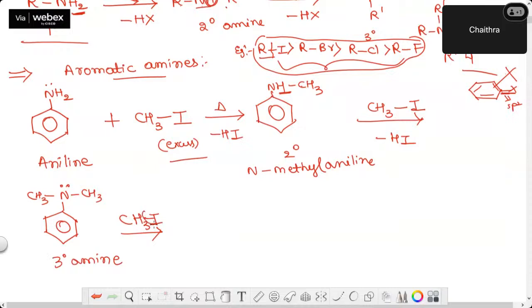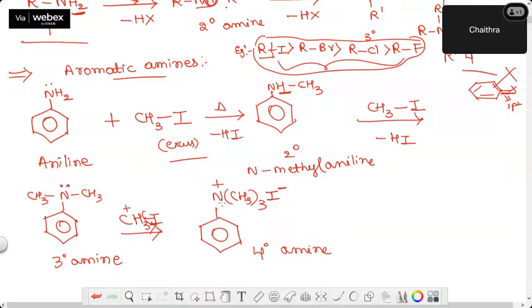So how does the bond cleavage happen here? I minus CH3 plus, correct? No. Now this electrophile attacks this nucleophilic reagent and utilizes this lone pair of electrons and forms a bond. So you will get N(CH3)3 in the vicinity of the positive species only; the negative ion will be there. So finally, this nitrogen is attached to 3 carbon atoms plus 1 more carbon atom. So can I call this a quaternary amine, guys? Yes. So this is a quaternary amine.